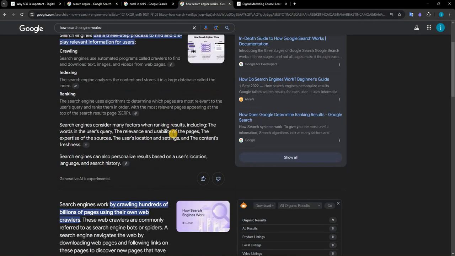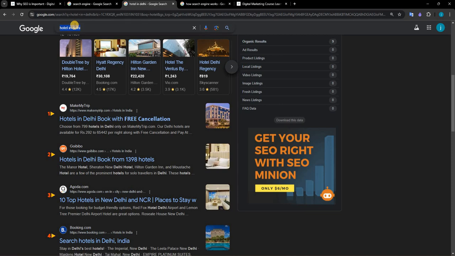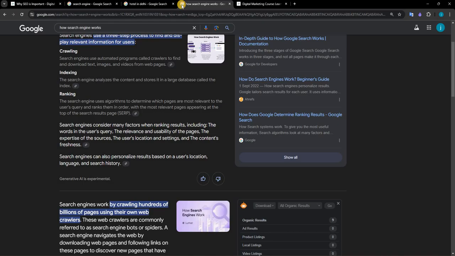As we can see, the second one is the relevance. After that, the search engine will identify on which website the particular keyword is used and how properly it is optimized according to the search engine guidelines. So basically, firstly we have to focus on the search engine guidelines, and on the basis of those guidelines we have to work on our website web page, and after that try to make it relevant.